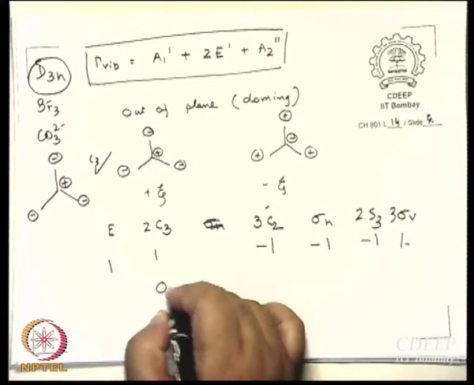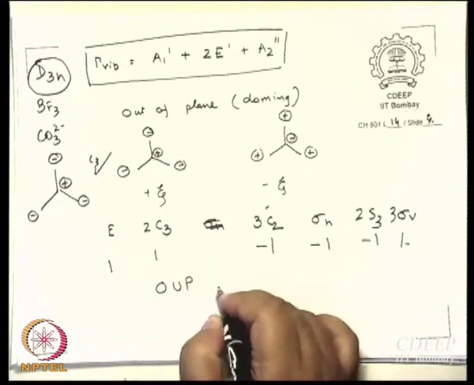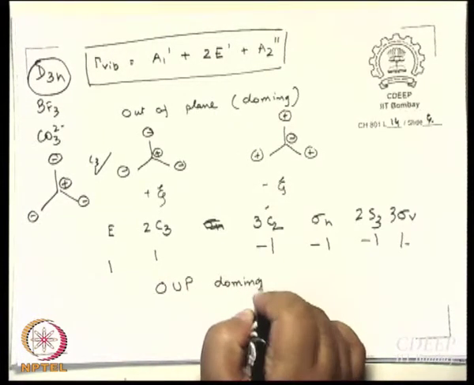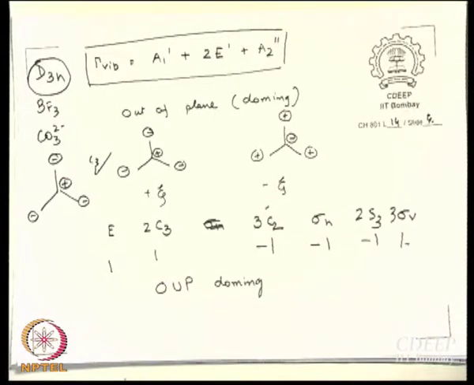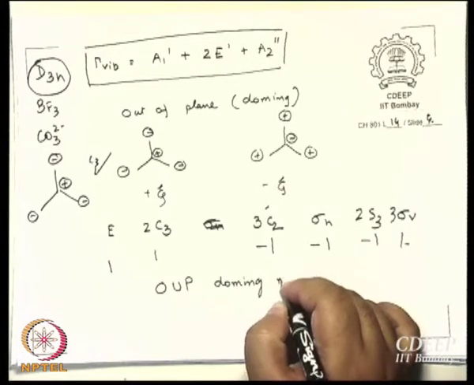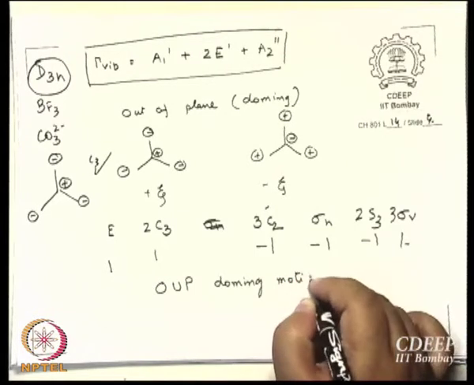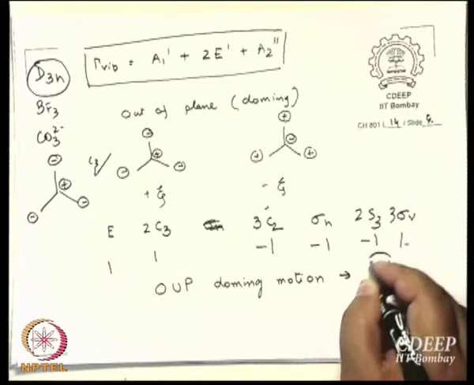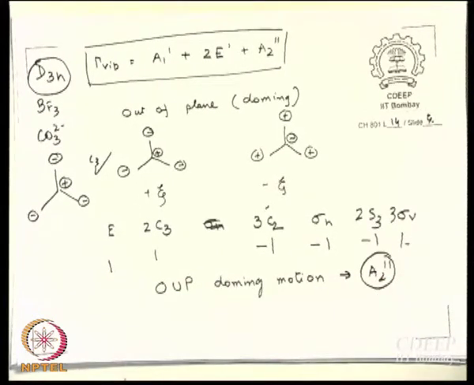So what we are saying is that the out of plane Doming motion, what does OUP stand for? That definitely has A2 double dash symmetry. So one is assigned.